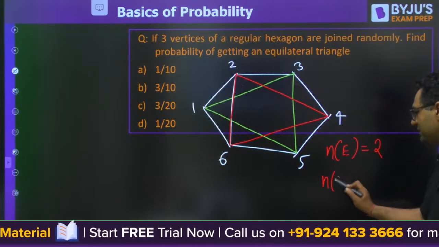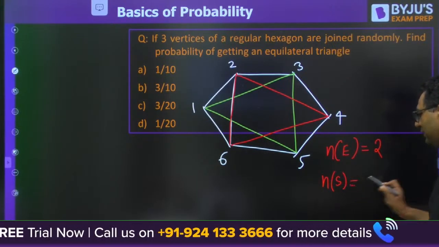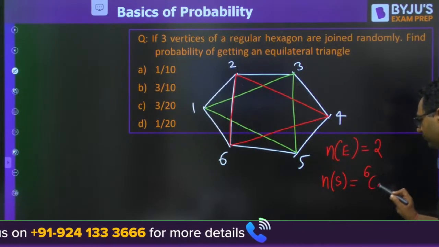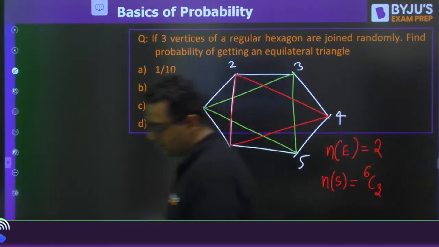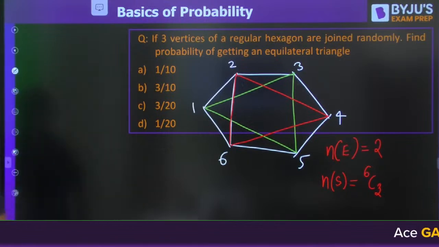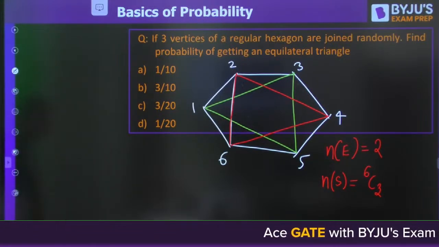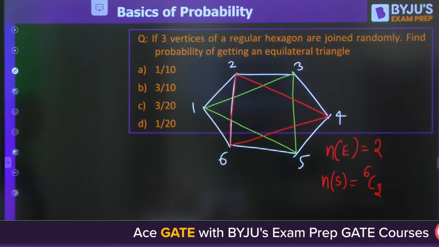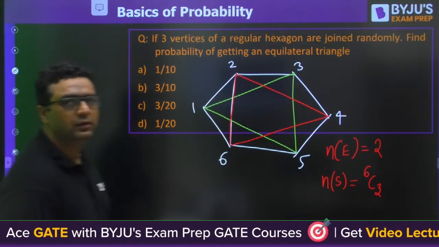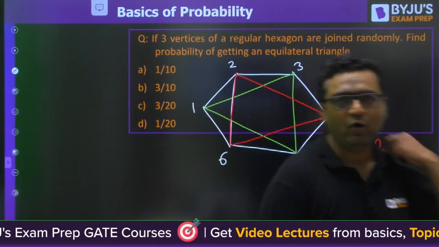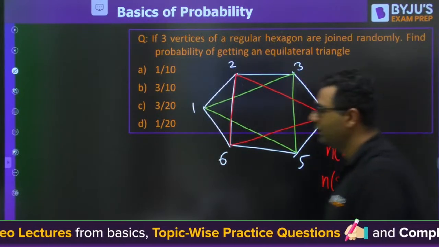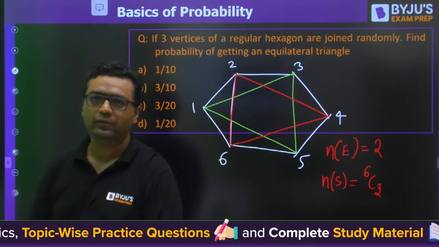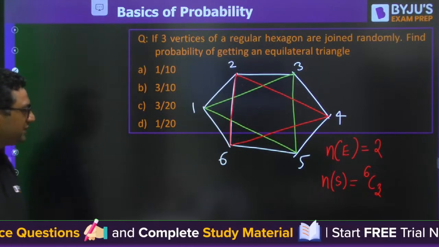What is n of S? You need to select 3 out of 6. Is it clear? What would be the answer then? Don't worry, now we are coming on to some good questions other than P and C. Yes, what would be the answer for this?